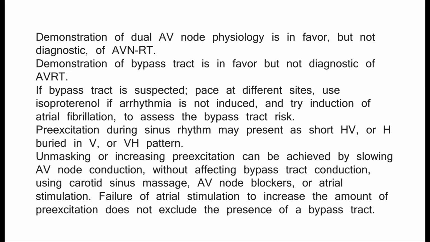Pre-excitation during sinus rhythm may present as short HV, or H buried in V, or VH pattern. Unmasking or increasing pre-excitation can be achieved by slowing AV node conduction, without affecting bypass tract conduction, using carotid sinus massage, AV node blockers, or atrial stimulation. Failure of atrial stimulation to increase the amount of pre-excitation does not exclude the presence of a bypass tract.